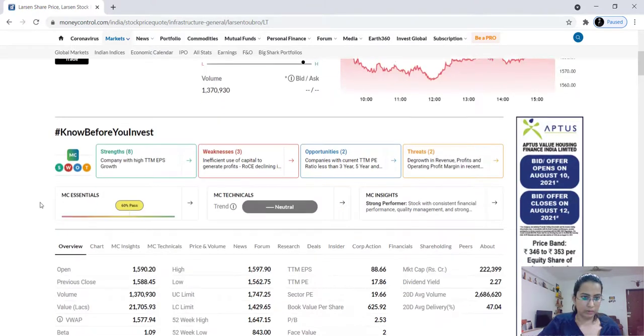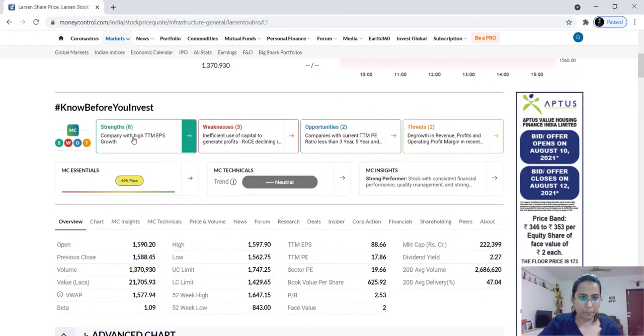So these are some of the very interesting and important sections in Moneycontrol, but right now we are not doing stock analysis. I'm trying to help you understand some basic terms, so I'll stick to that. I will cover these when we are doing fundamentals of the company. At that time we will see how all these things can help you before you take any decisions about any particular share.